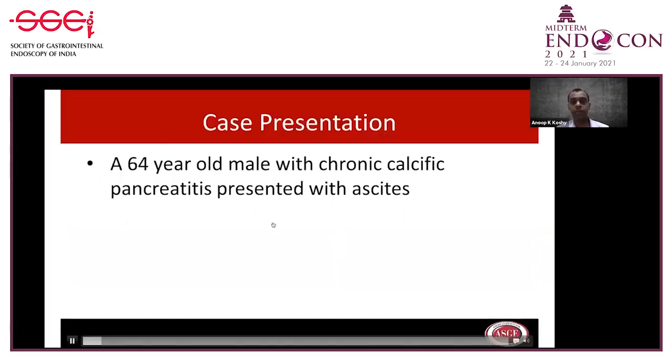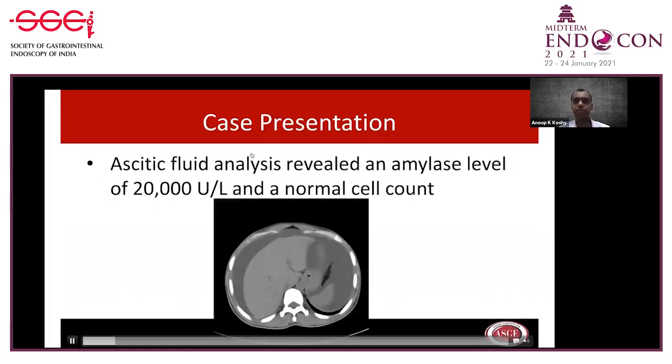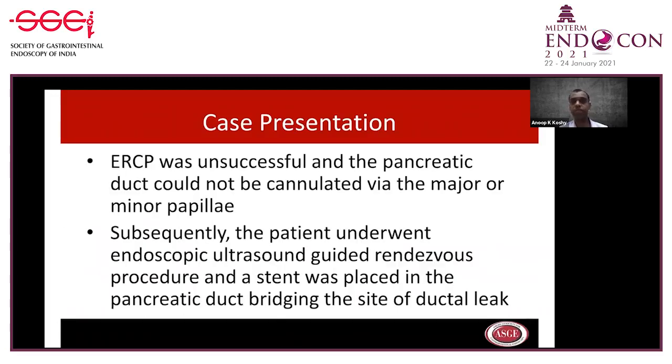A 64-year-old man with chronic calcific pancreatitis presented with ascites. Ascitic fluid analysis revealed a high amylase level. An NCCT abdomen and an MRI abdomen with MRCP demonstrated a non-dilated duct measuring 2.6 millimeters with no stricture and with a suspicious leak from the neck of the pancreas. Conservative management using NJ feeding and parenteral octreotide failed. ERCP was unsuccessful and the PD could not be cannulated via the major or minor papillae. Subsequently, the patient underwent an EUS guided rendezvous procedure and a stent was placed in the PD, bridging the site of ductal leak.